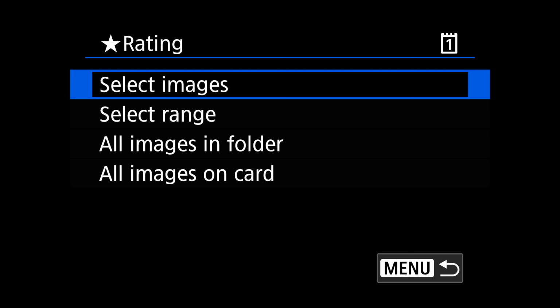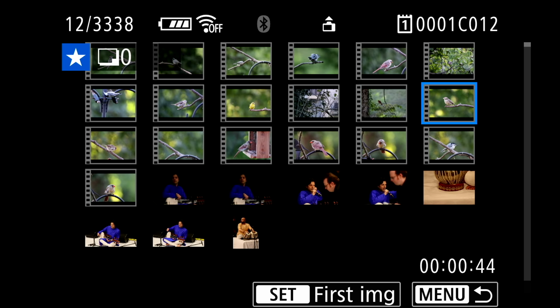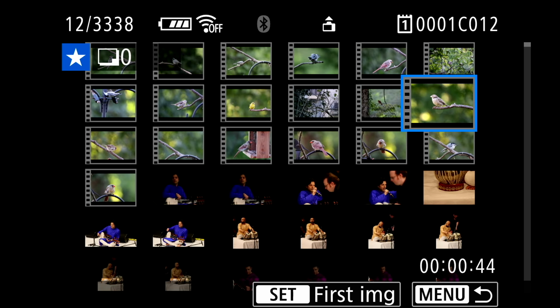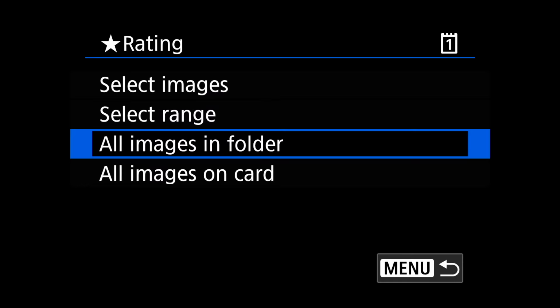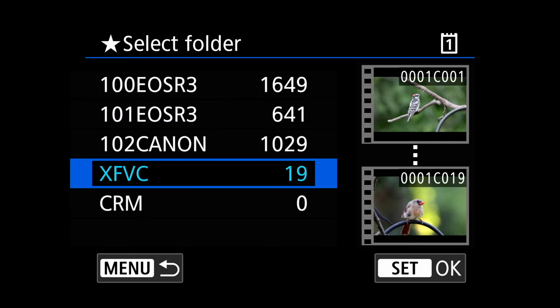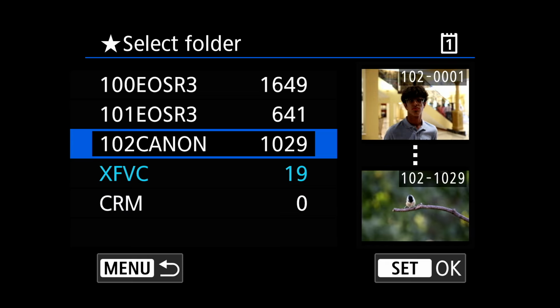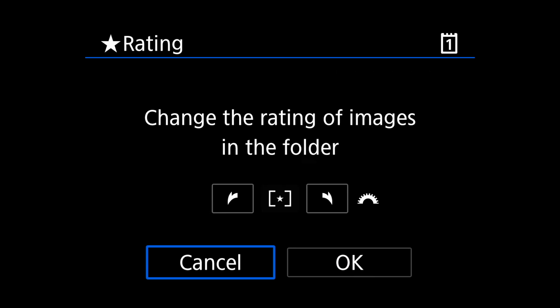Okay, and you can also select the range. You can select the range of pictures and rate them all 5. Right now it's actually just playing back some of the movies, videos. All images in a folder, you can do that too, same thing. I'm going to change the folder back to the picture setting. It moved to the video folder because I told it to rotate the videos. That's why that became prominent.